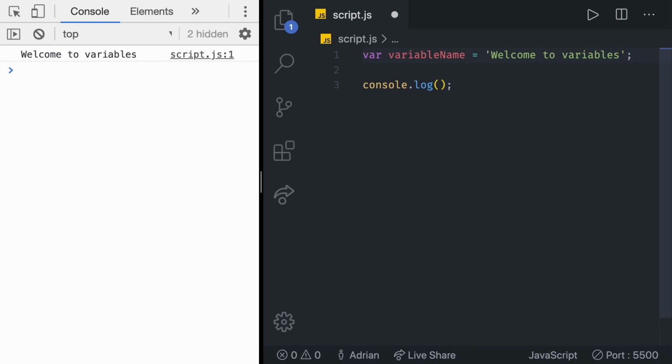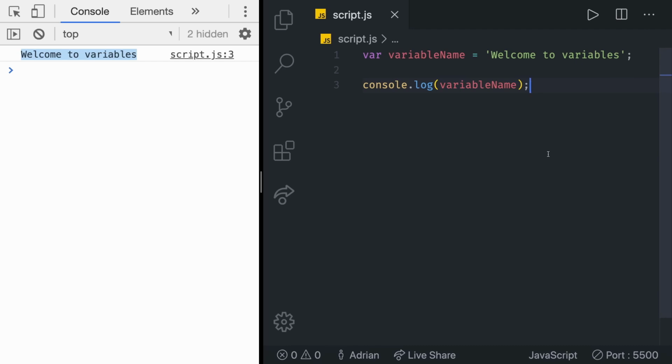That's it. So right now, what we can do is we can take this variable name, which is a variable, and put it in the console log. Remember, variables store some values. In this case, we put the value of a string, more on that later, in here in this console log. If we save that, you can see currently it's not saved because of this circle. If we save that, you can see we get absolutely the same thing in the console. We've successfully used our first variable.